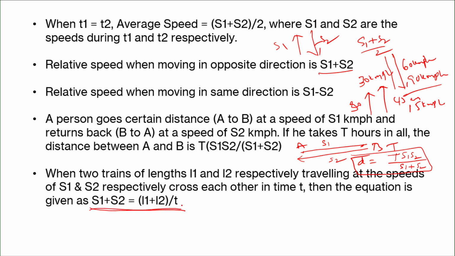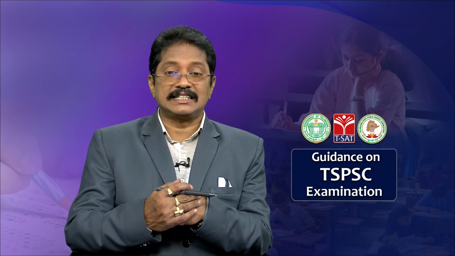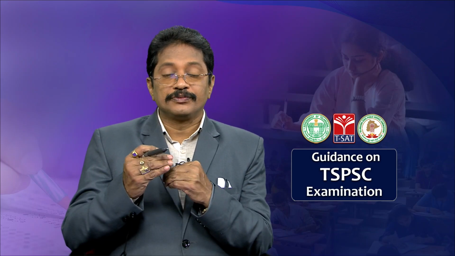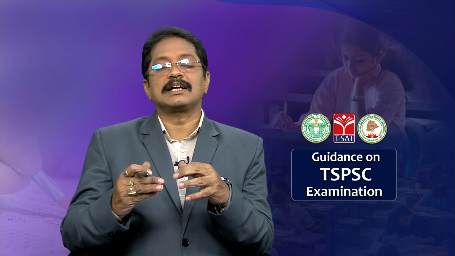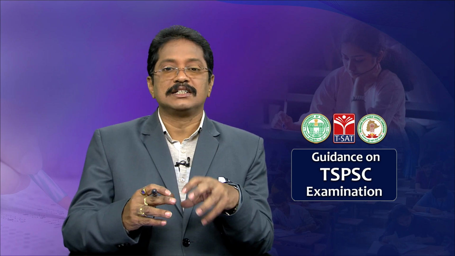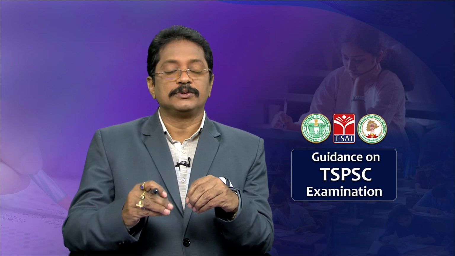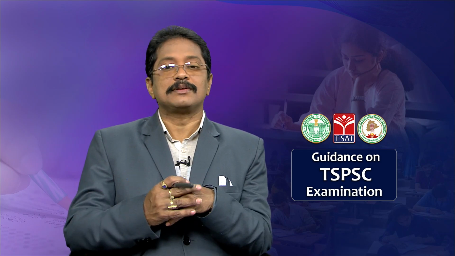Okay. The sum of the speeds of both the trains is equal to the sum of the lengths of the trains when you divide with the time, both are same. So, these are the different formulas which are highly useful for you to do the problems based on it.